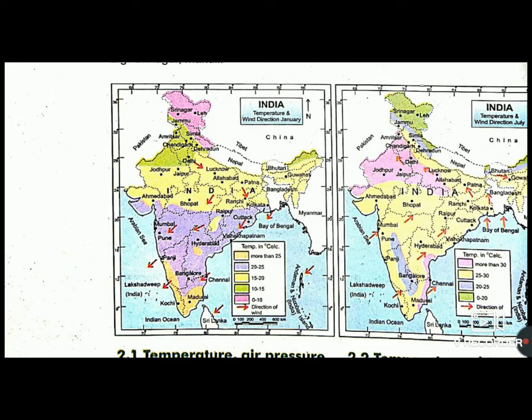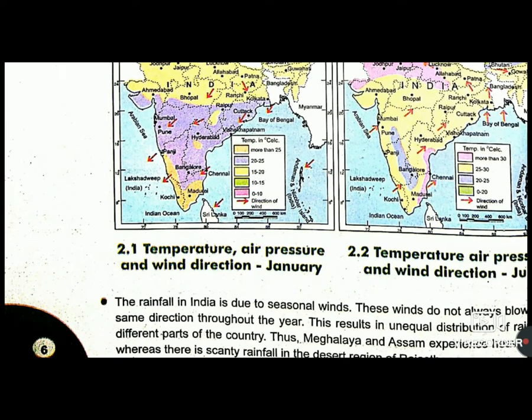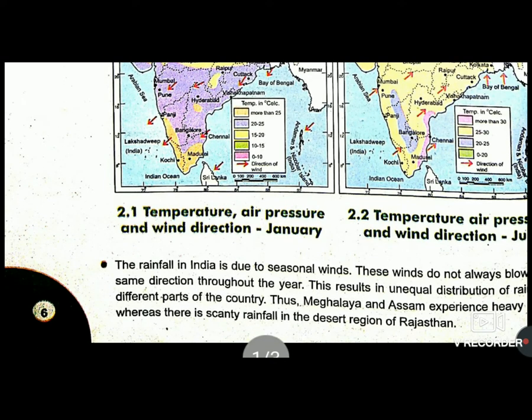The rainfall in India is due to seasonal winds. These winds do not blow in the same direction. This results in an unequal distribution of rainfall in different parts of the country. We can't control the direction of winds, but as there is no flow of wind in the same direction, there is unequal distribution of rainfall.